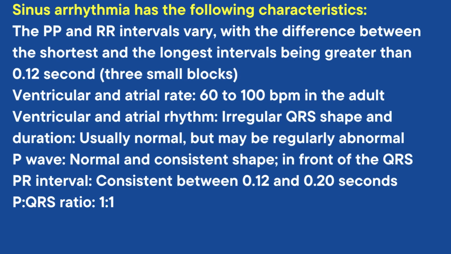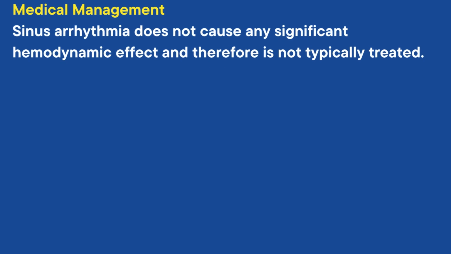Sinus arrhythmia has all the characteristics of normal sinus rhythm except for its irregularity. The PP and RR intervals vary, with the difference between the shortest and the longest intervals being greater than 0.12 seconds. That is 3 small blocks. Sinus arrhythmia does not cause any significant hemodynamic effect, and therefore it is not typically treated.